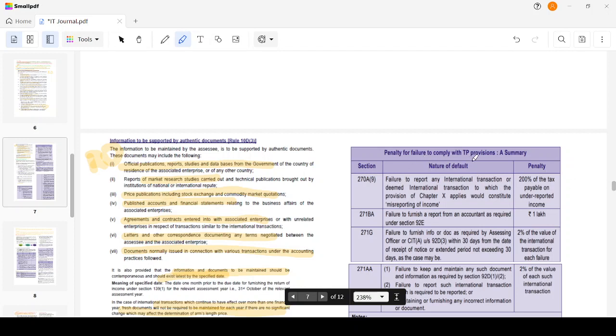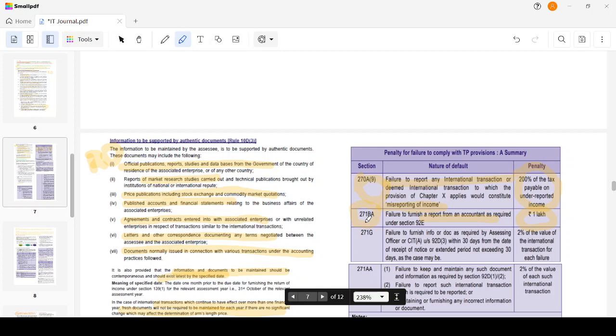Penalty for failure to comply with the transfer pricing provisions. Section 270A(9) states that a failure to report any international transaction or deemed international transaction to which the provisions of Chapter 10 would apply is misreporting of income. Then 200 percent of the tax payable on such underreported income will be paid as penalty. Which means that I have to pay the tax, and then an additional 200 percent, so it is approximately 300 percent of the tax payable. Yes, totally right: 100 percent is tax, 200 percent is penalty, so the total will be 300 percent of the amount. Section 271BA: failure to furnish a report of accountant, that is the transfer pricing report, attracts a penalty of rupees 1 lakh.